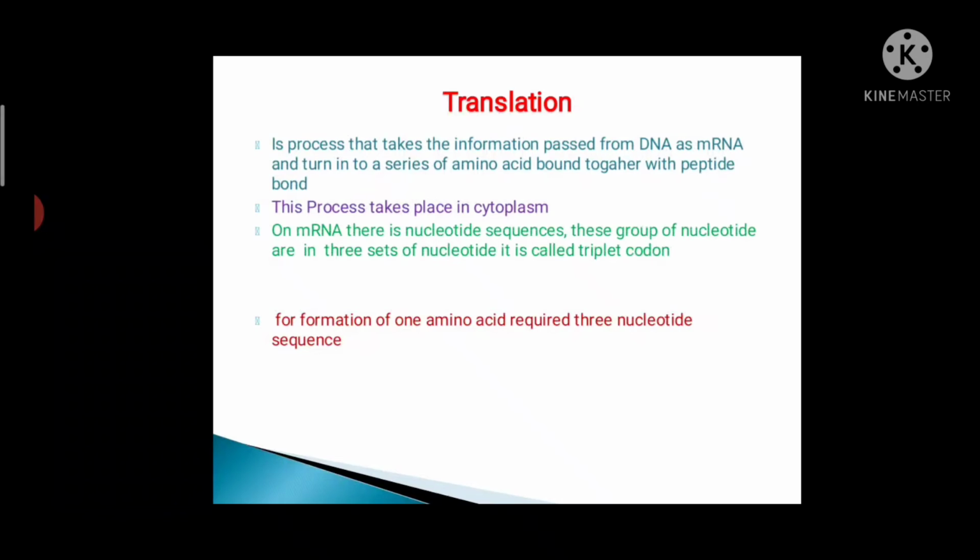On mRNA there is a nucleotide sequence in sets of 3 nucleotides, and each set is called a triplet codon. On mRNA there is a message in the form of triplet codons. Each triplet codon has the code for an amino acid, and for the formation of one amino acid a 3-nucleotide sequence is required.